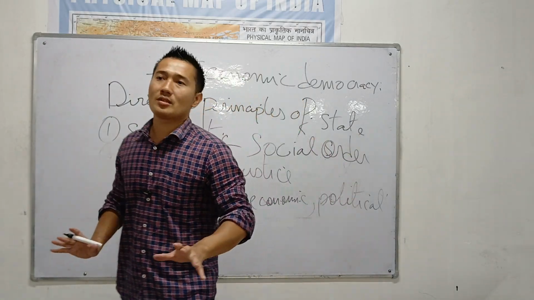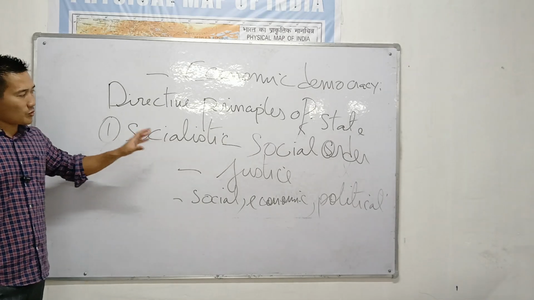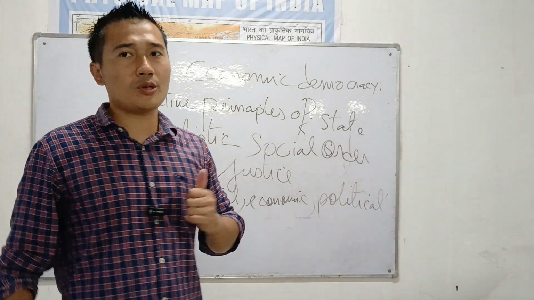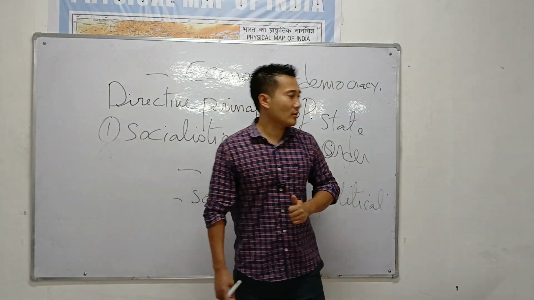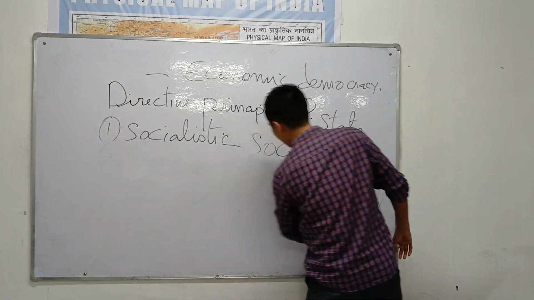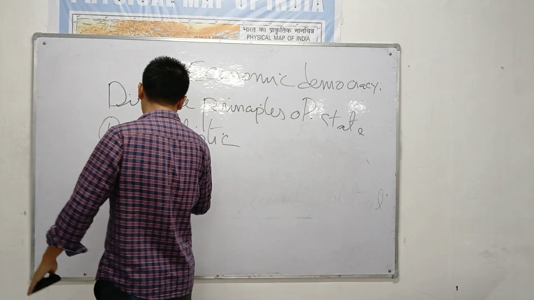No discrimination. So these are known as the socialistic principles. So please write down number one. Let us write some socialistic principles. Number one, equal pay for equal work. The first socialistic principle is equal pay for equal work.